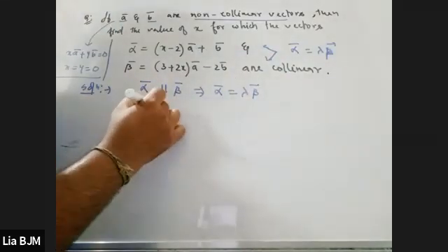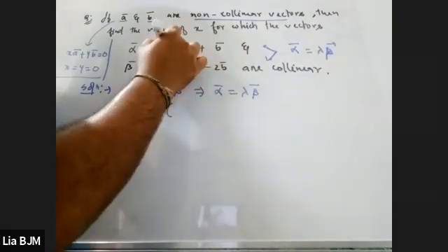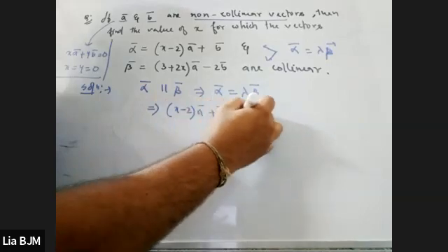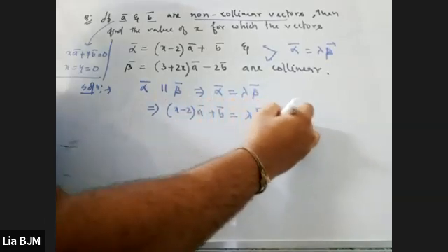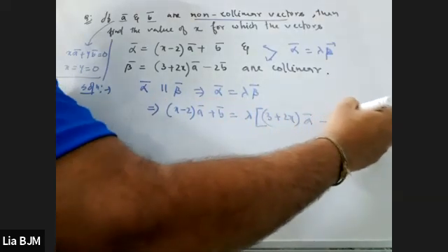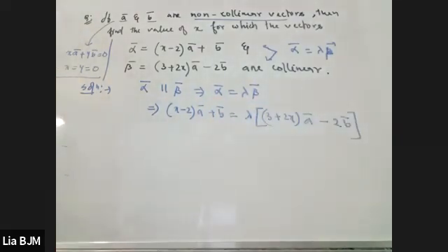Very good. Next, what I'll write is that alpha is what? This one: x minus 2 into a vector plus b vector. That is equal to lambda times 3 plus twice x into a vector minus twice b vector. Is it clear?